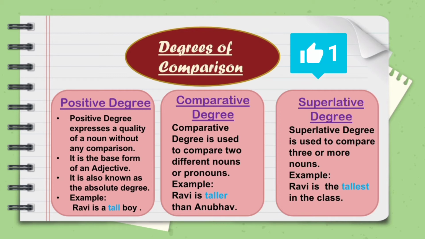In the comparative degree, we use the word than to compare the degree of two nouns or pronouns. For example, Ravi is taller than Anubhav. And the superlative degree is used to compare three or more nouns. Example, Ravi is the tallest in the class.